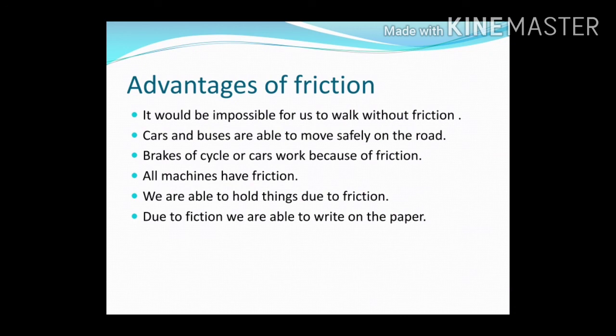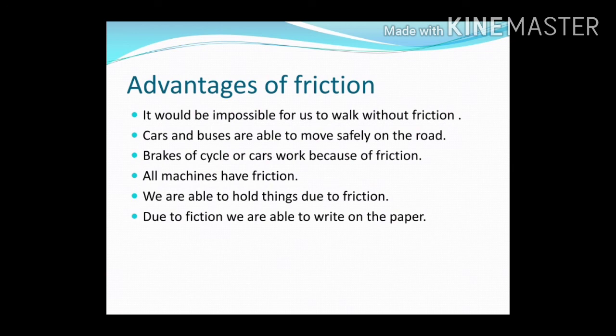Cars and buses are able to move safely on the road because of friction. All machines have friction. We are able to hold things due to friction between the skin of our palm and the object. Without friction, the object would slip off from our hands.